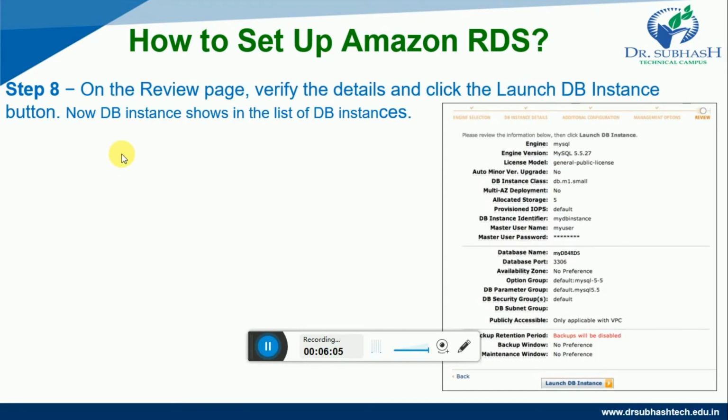After that, in step 8, on the Review page, verify the details and click the Launch DB Instance button. Now you can see the list of DB instances. In that review page, you can see whatever details we have provided to launch our DB, which we have to verify first. If it is okay, then we have to launch our DB instances.